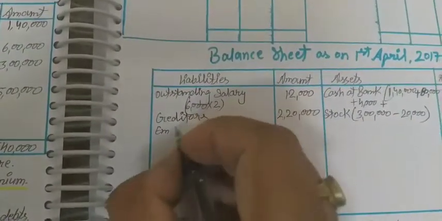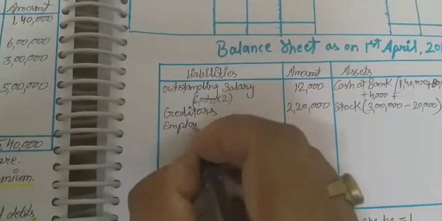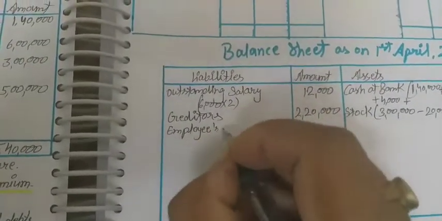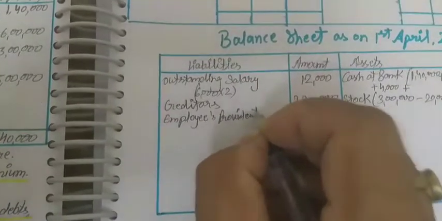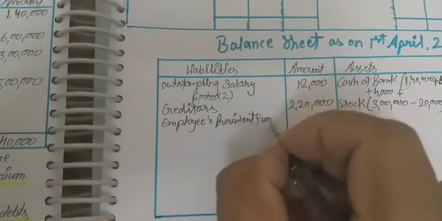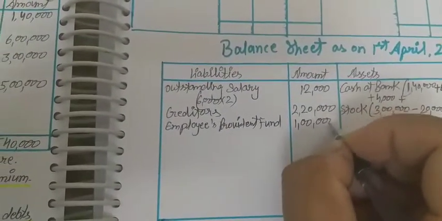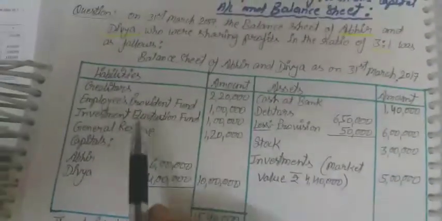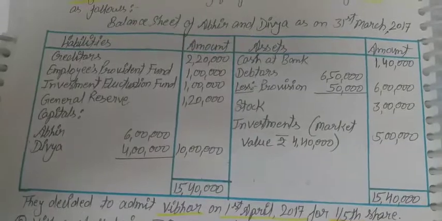It will transfer to the balance sheet. It will not be distributed among the partners. Employees provident fund amount is 1 lakh rupees. It is transferred as it is to the new balance sheet.